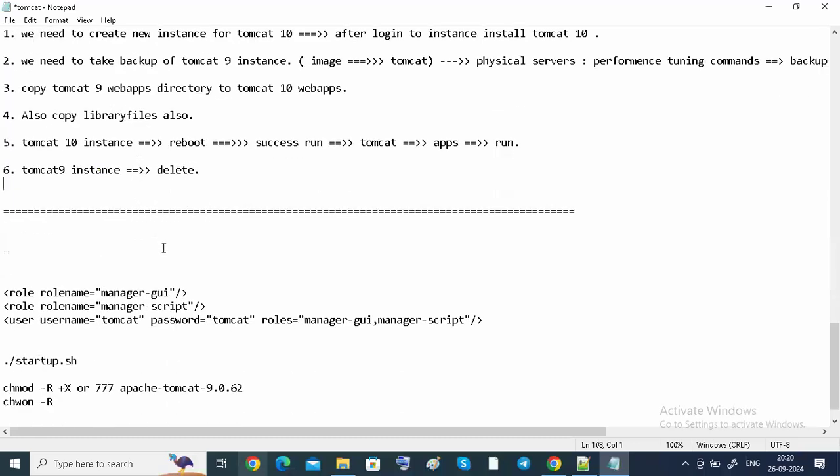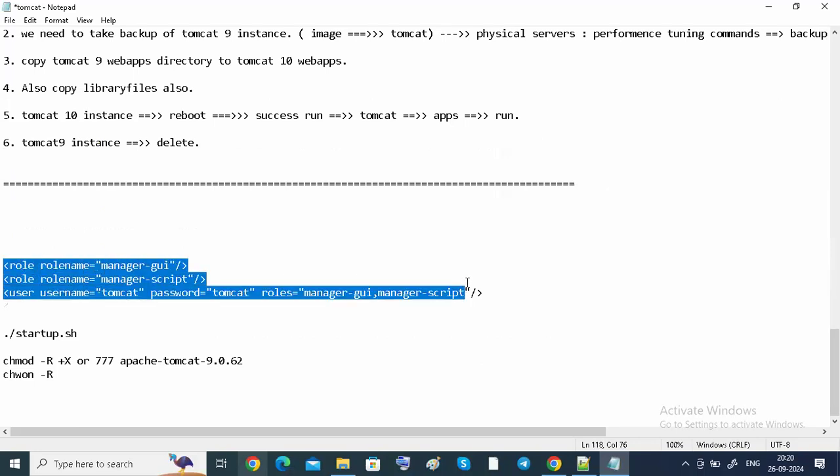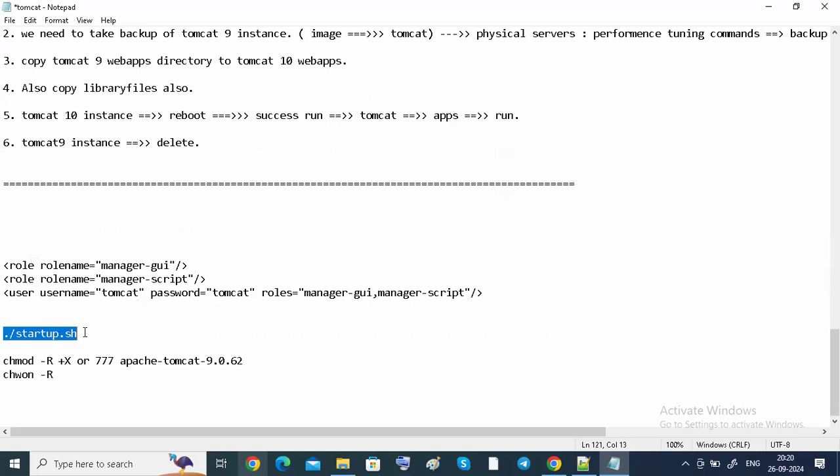See how to create a user, how to start the Tomcat service, and how to provide permissions to your Tomcat directory. These are the things.